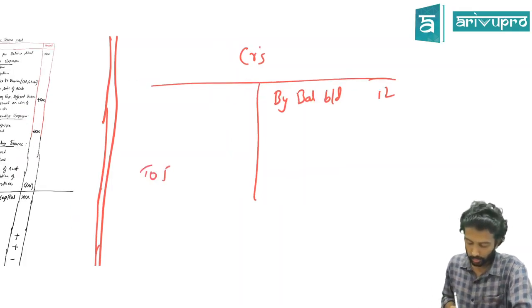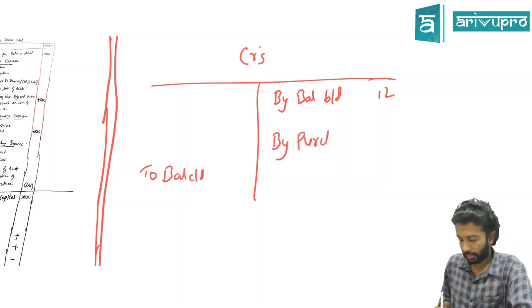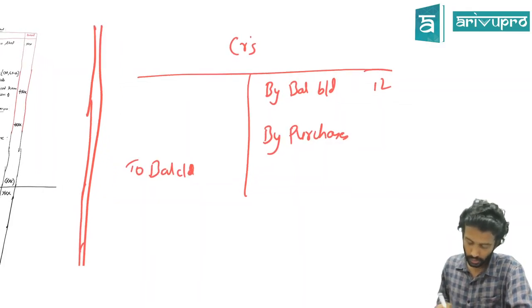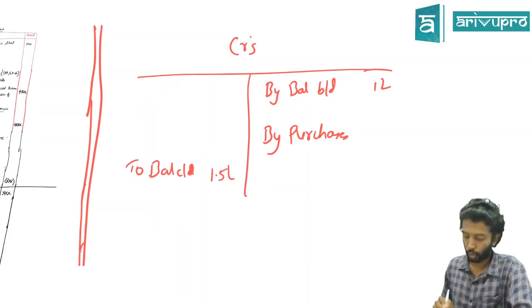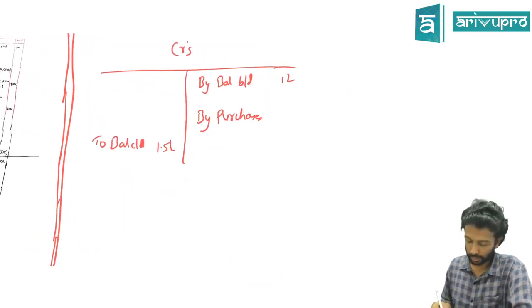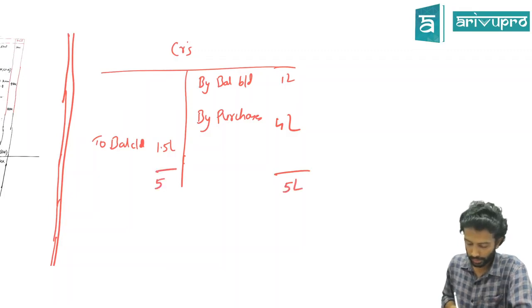Balance carried down, by purchases. Let's say the closing balance is 1.5 lakh. The opening balance is assumed to be 1 lakh and the closing balance I'm assuming to be 1,50,000. Let's say purchases, 4 lakh. Credit purchase is 4 lakh. So what is the total this side? 5 lakh. This side also should be 5 lakh.